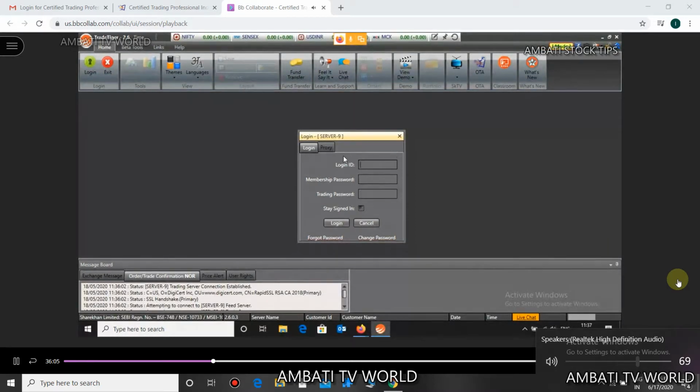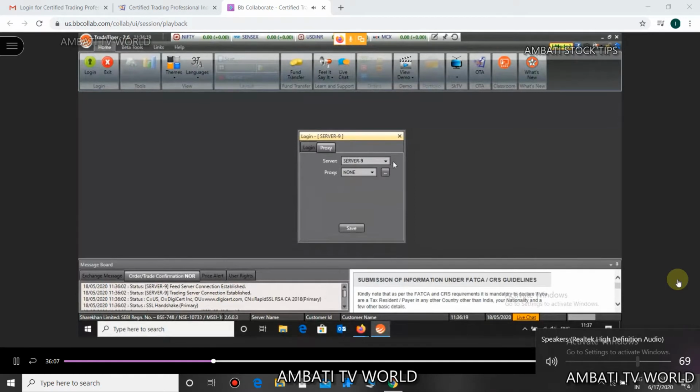Now, once you can see this screen, you need to enter your login ID and password.